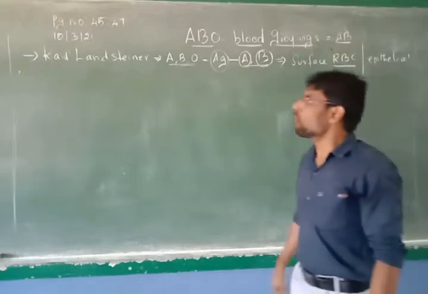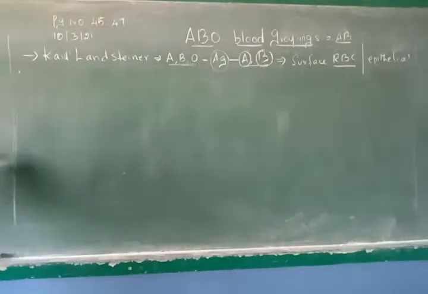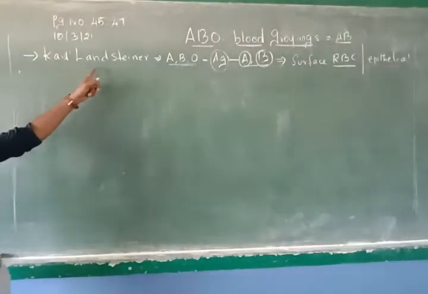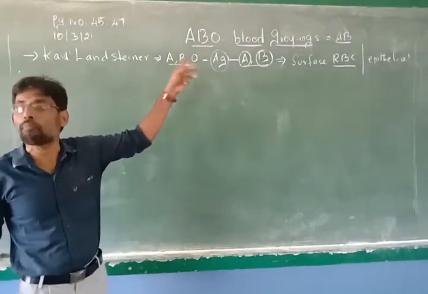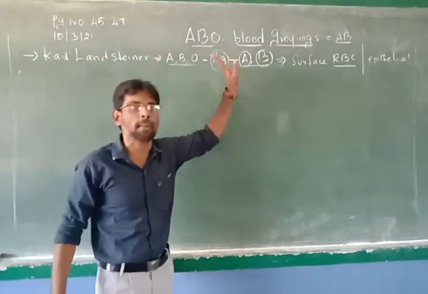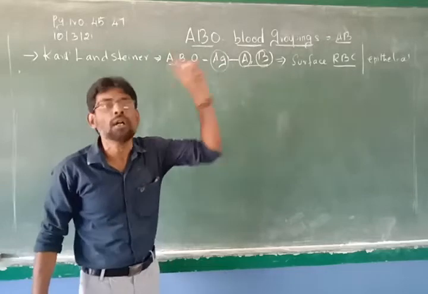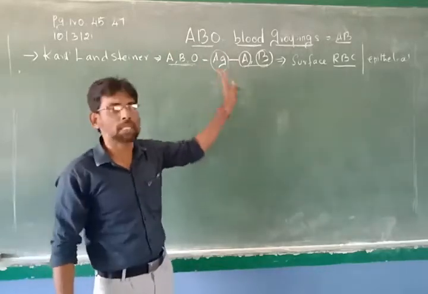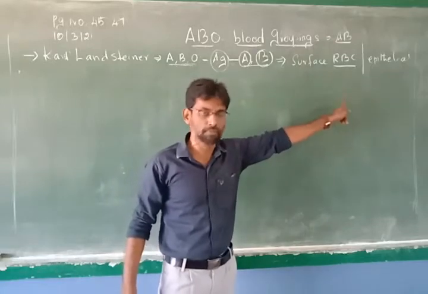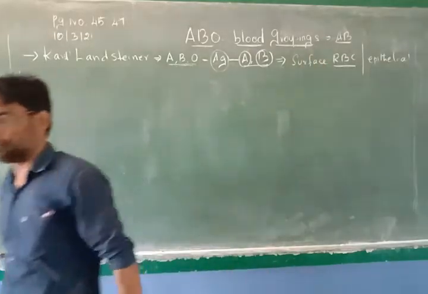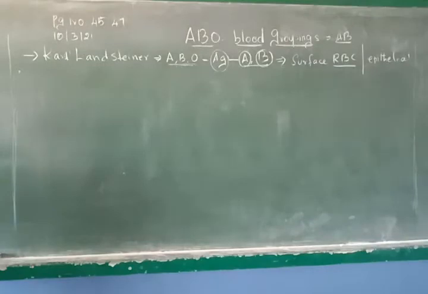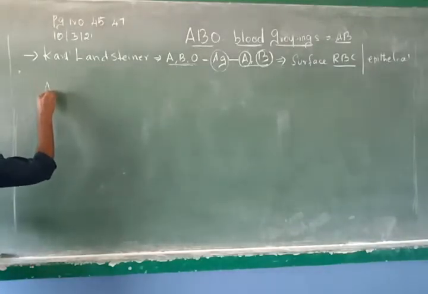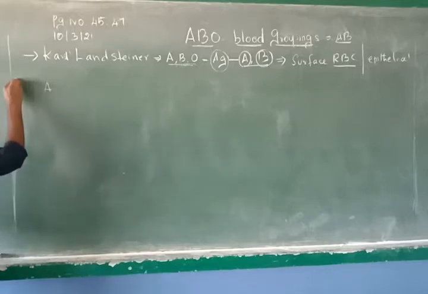Okay, right. So now we will come back to this. Once again, I will just recall it. Landsteiner discovered three types of blood grouping based on the presence or absence of two different antigens, called A antigen and B antigen, which are present on the surface of the RBC or otherwise on the epithelium. Right. So now the person who has blood group A, I will just put BG, BG is for blood group.